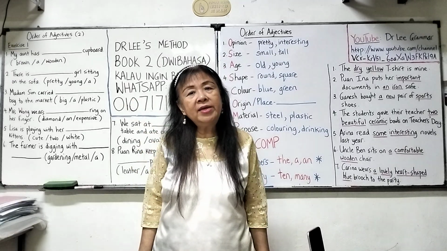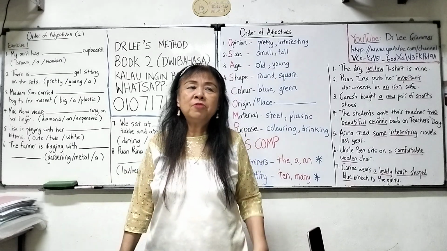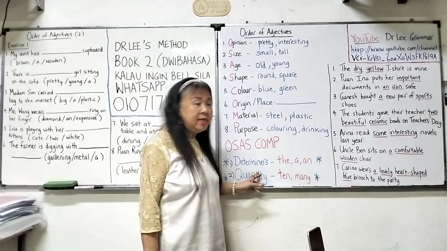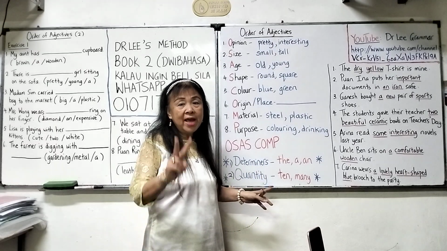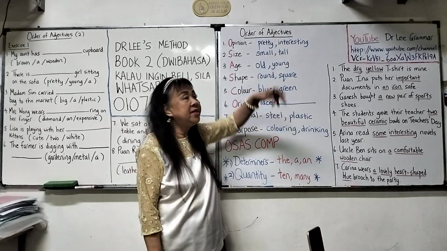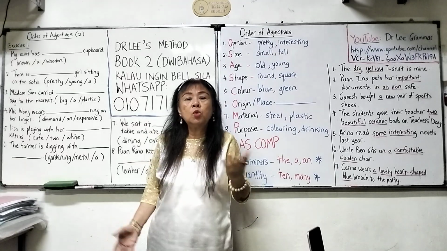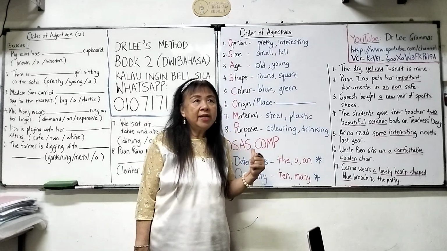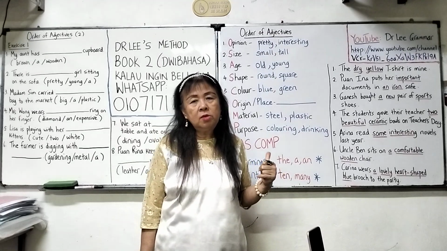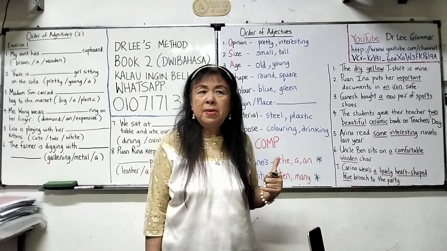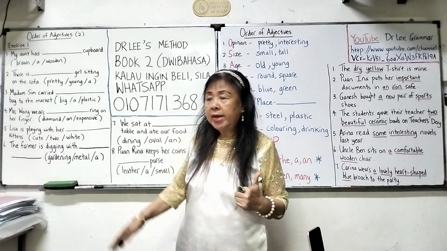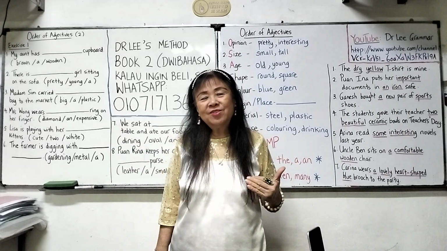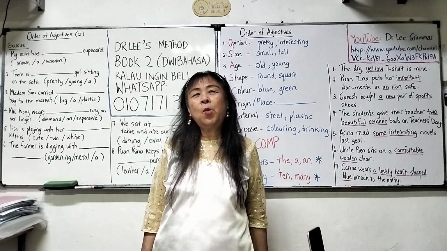Okay, so maybe you can try and then we can see what happens. After that, I may teach you, not I may, I will. There is more to this. What if there are 2 opinions? For example, pretty interesting, 2 opinions. Where do you put? How do you put? I will teach you. So I think order of adjectives, I may use a few videos to teach. Maybe more than 2. Then I will give you exercise to do as well. So you try to get all correct. So once you get all correct, I think you are okay.